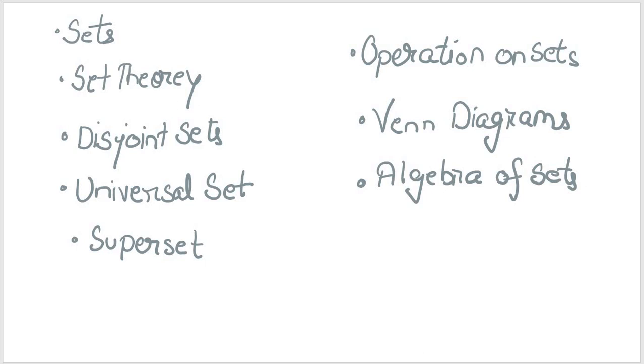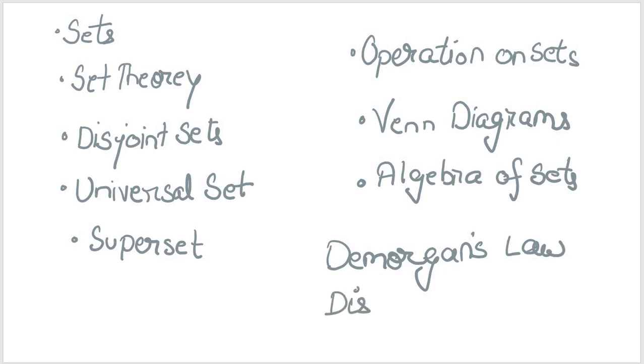Then we talked about the involution law, we saw complement law, we also talked about De Morgan's law, post which I gave you an assignment to have a look at disproof.